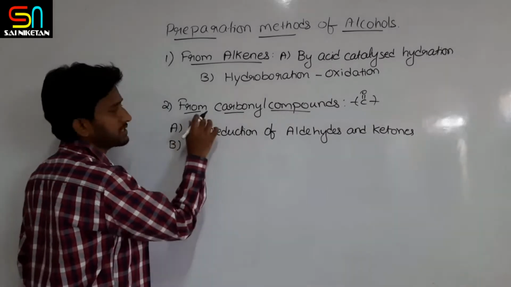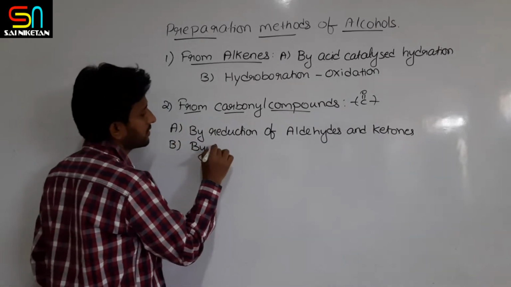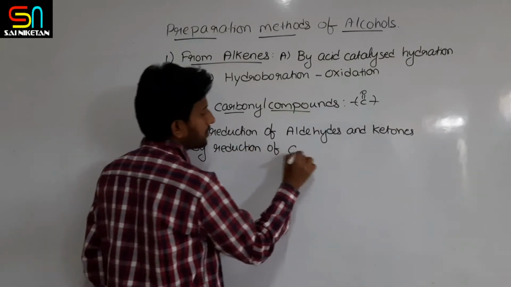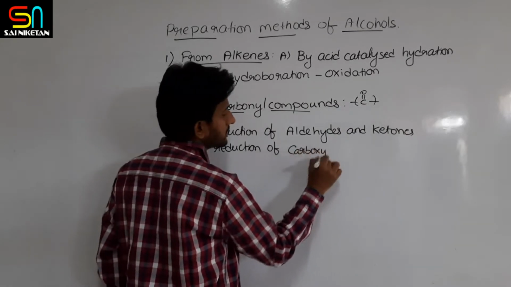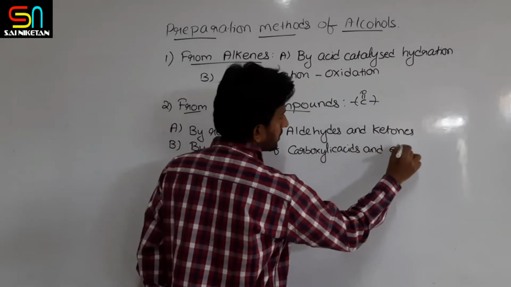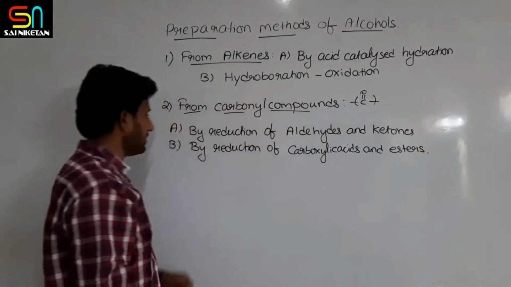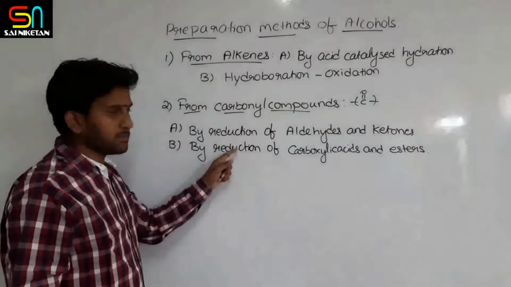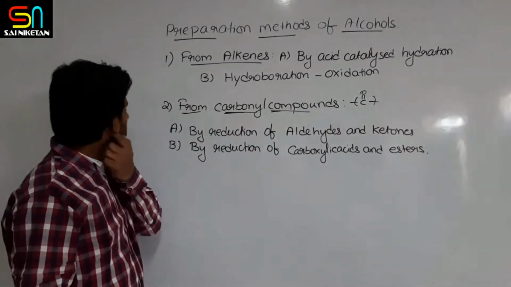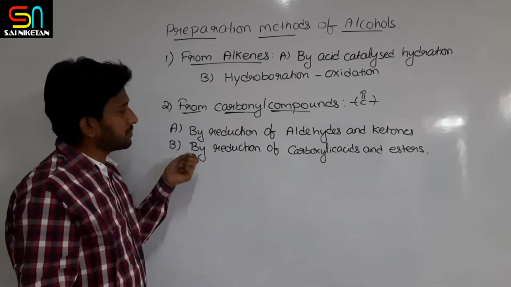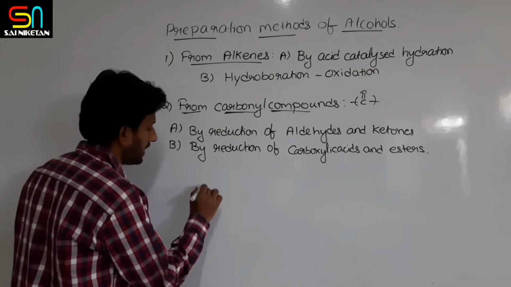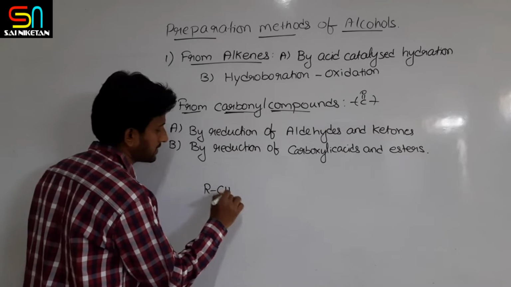And one more method in this is by reduction of carboxylic acids and esters. These are the two sub preparation methods under these carbonyl compounds. So the first method is by reduction of aldehydes and ketones. Now you know that the aldehyde general formula is RCHO.